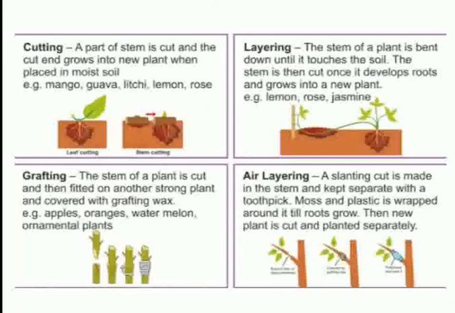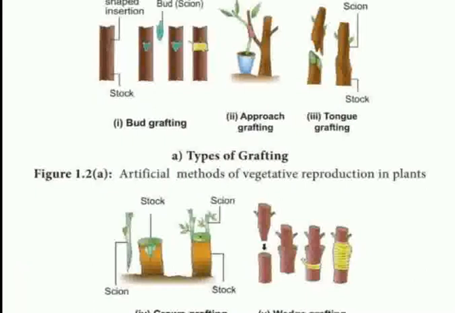Now, these are the artificial methods of reproduction. You can see I have given here various examples of wedge grafting, approach grafting, tongue grafting and bud grafting. In addition to this, there is a method of vegetative propagation which is very common nowadays, and that is micropropagation. That is tissue culture, where a cell or tissue of the plant is taken and grown in vitro, in laboratory conditions, and a new plant is obtained.